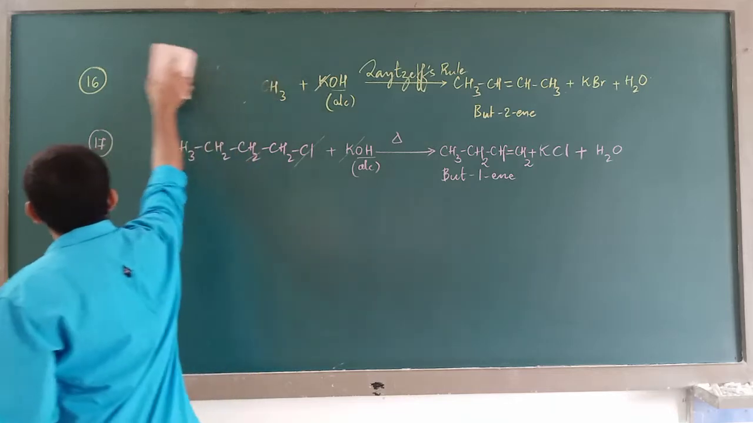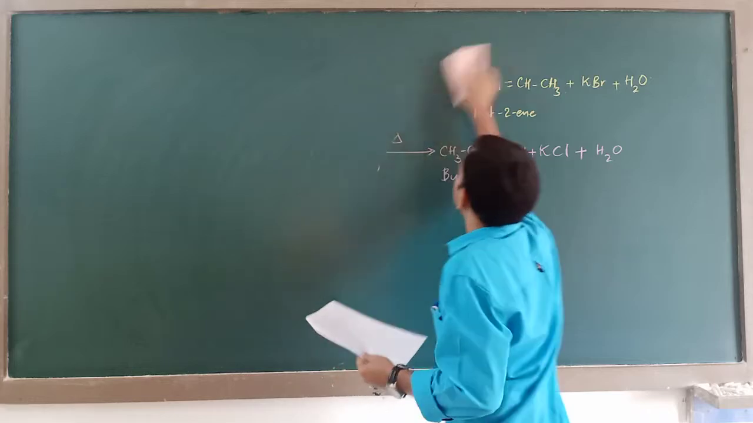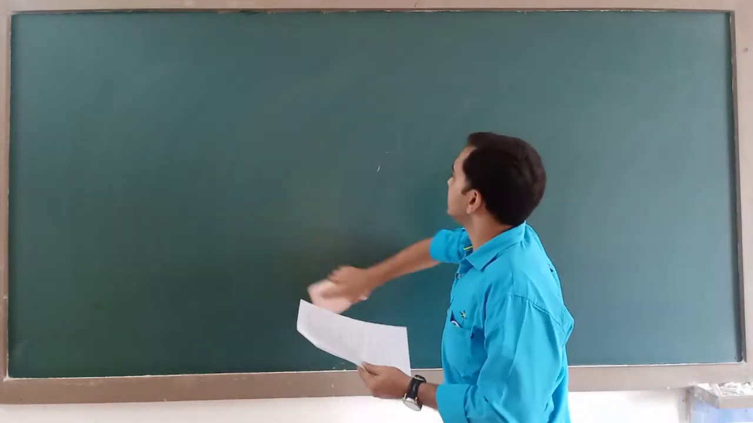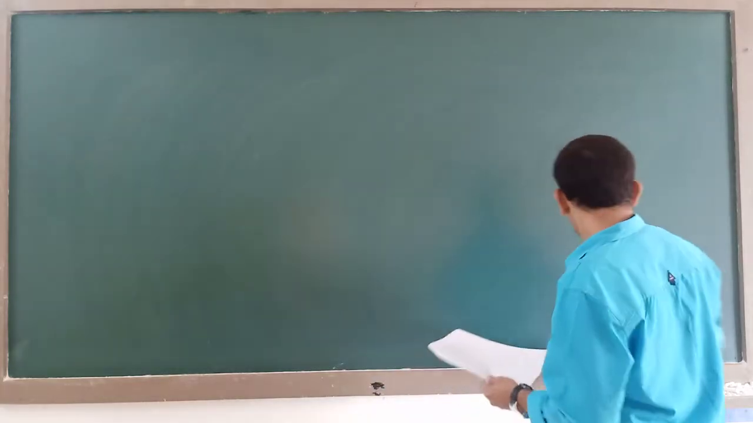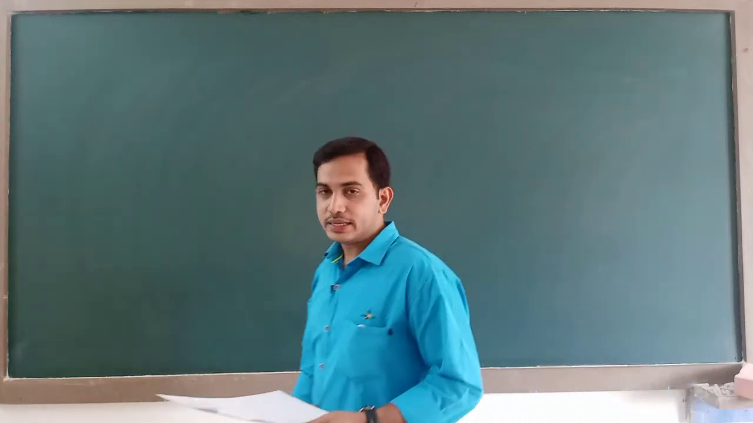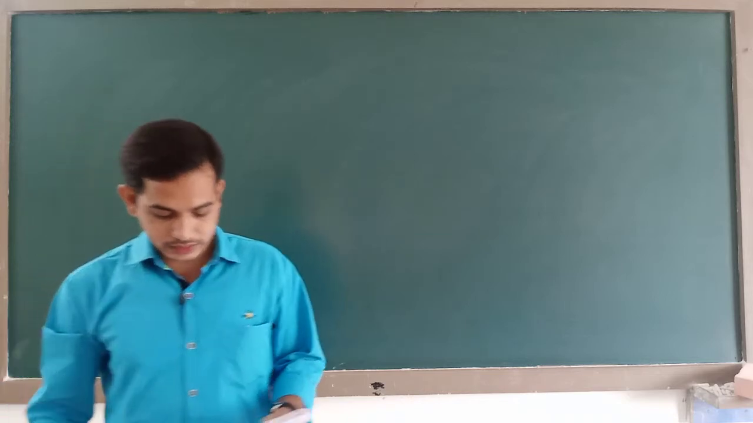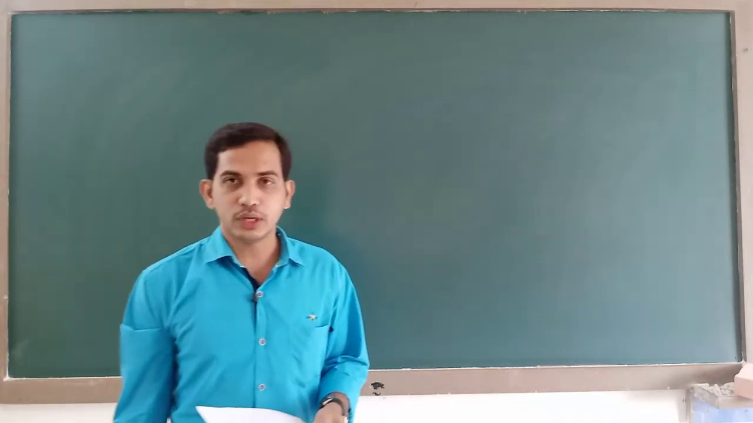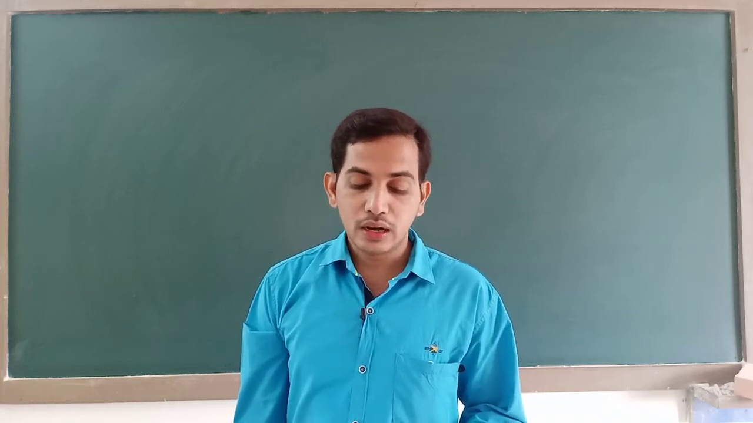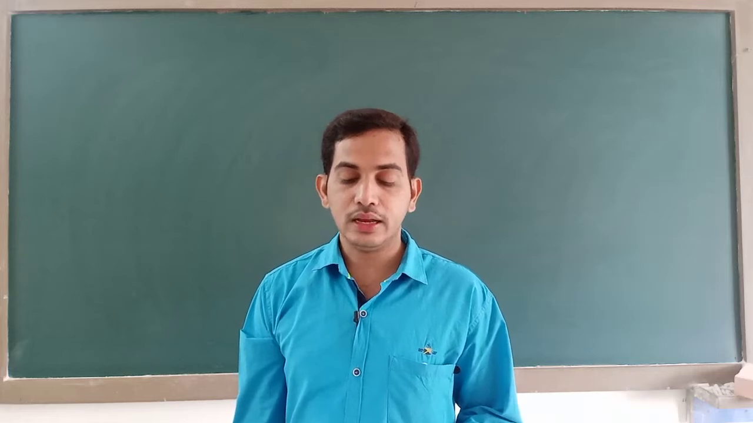It says, which of the following statements is incorrect? Please follow this question very carefully. It says which of the statements given is incorrect, means which statement is wrong. Let us see one by one. The first option is ethyl bromide, that is C2H5Br. Ethyl bromide reacts with alcoholic KOH to form ethyl alcohol.